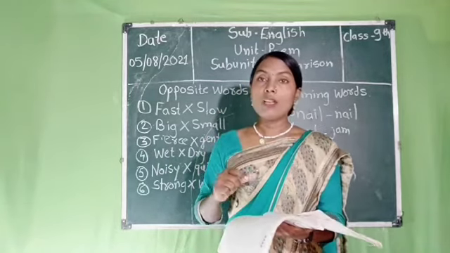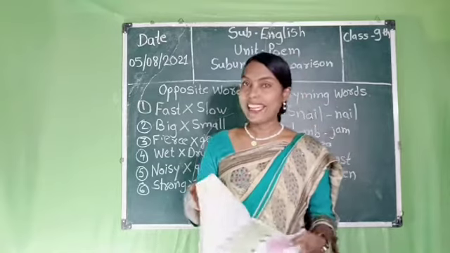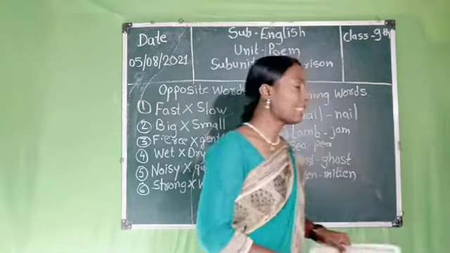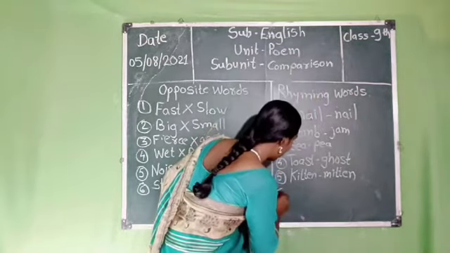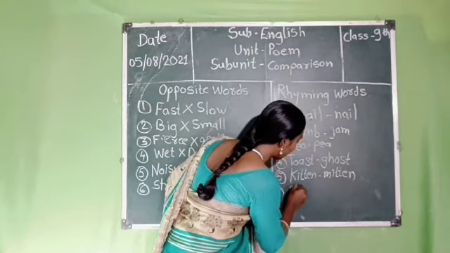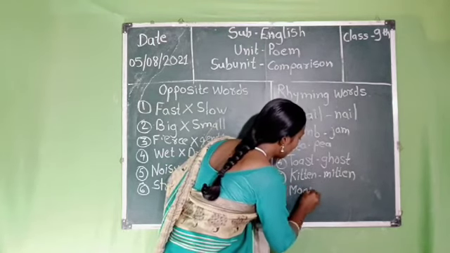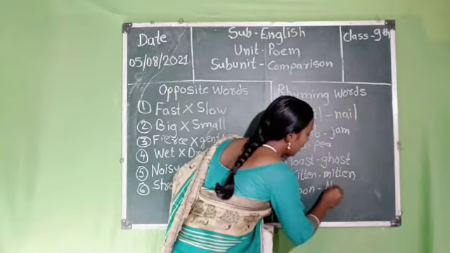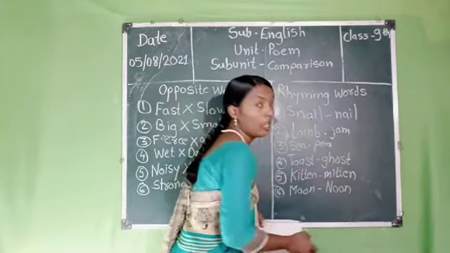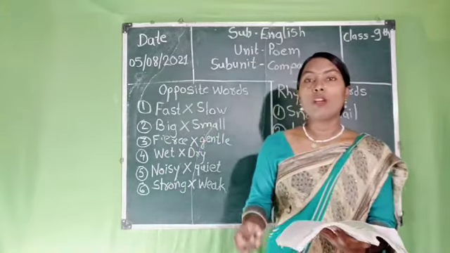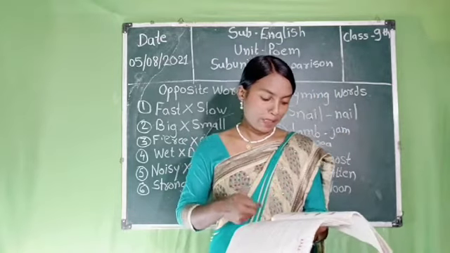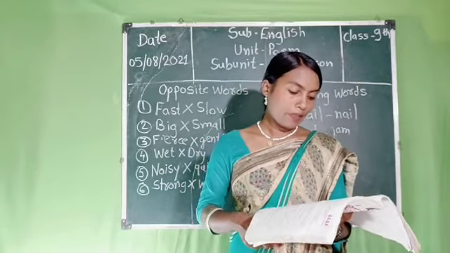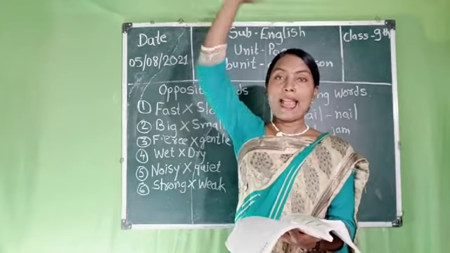So here, moon and noon. Okay, moon and noon are rhyming words. Number 6, that is double O-N, moon, and double O-N, noon. So it is moon and noon. Both are rhyming words. Next student, that is tall as a gate.